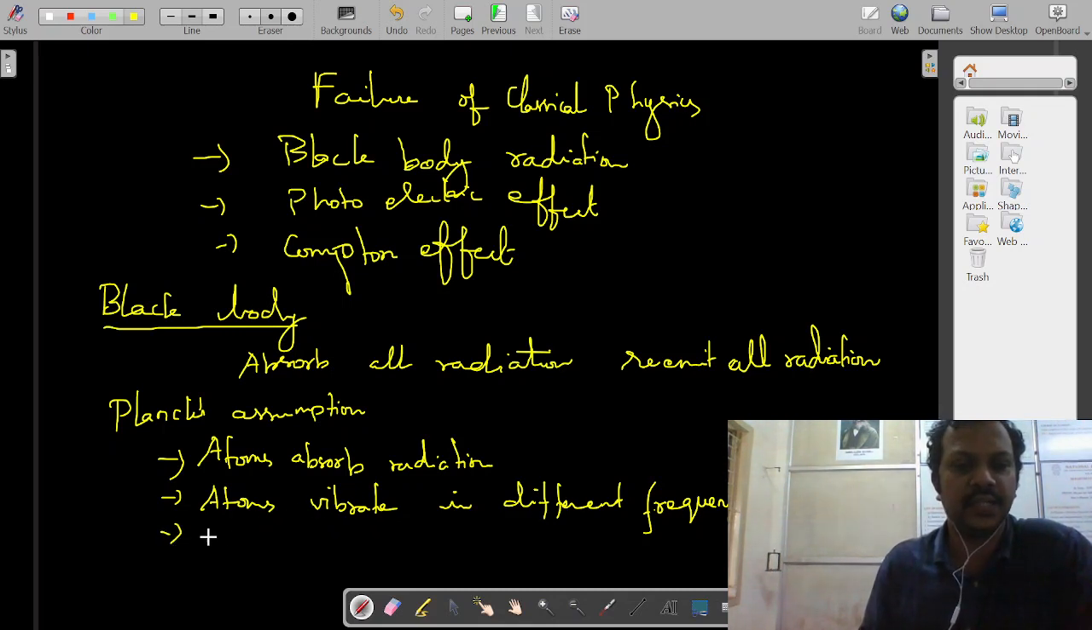Since they are vibrating, they are called atomic oscillators. This is an important term. So first they absorb all the radiation and start to vibrate at different frequencies. Different atoms vibrate at different frequencies, and they are called atomic oscillators.